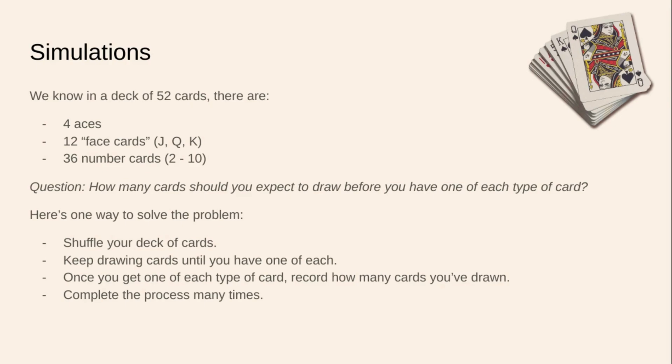And then we complete the process many times. One time will give you how many cards it took to get one of each type of card once. That's not very helpful in determining how many on average we can expect to pull. It would be much better, really essential, to do this process many times, to run the simulation many, many, many times over, and eventually you'll start to see a pattern.